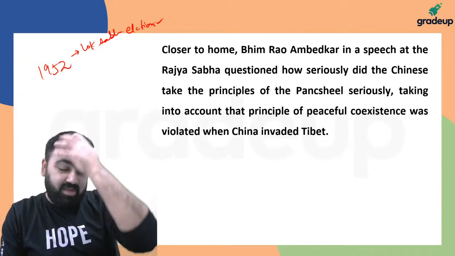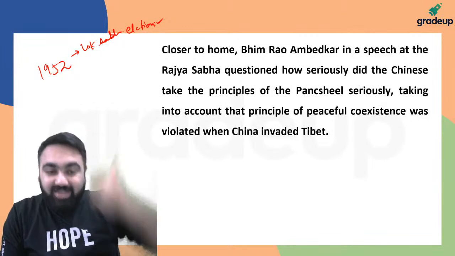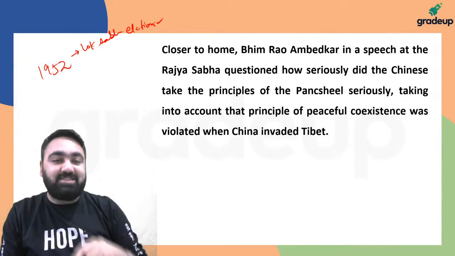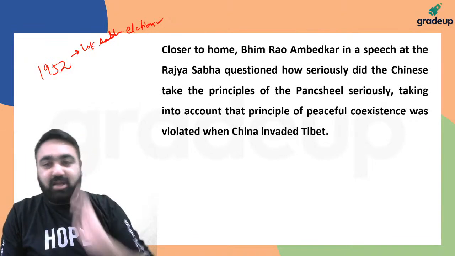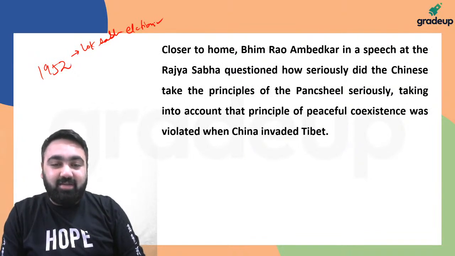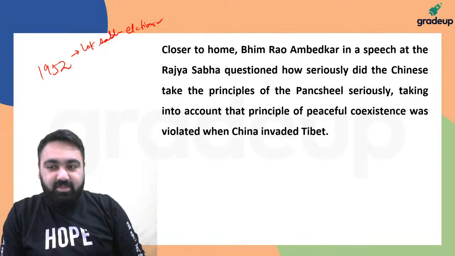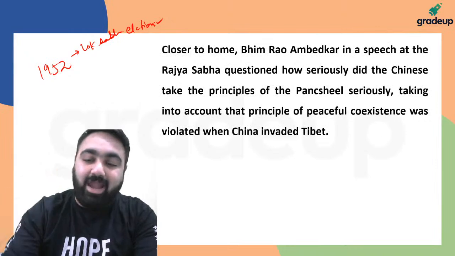Nehru was a big leader. Nehru went to Bombay and asked for votes for the Congress candidate. So B.R. Ambedkar actually lost the first election. So he was a Rajya Sabha member, not a Lok Sabha member. Dr. B.R. Ambedkar, who was a Rajya Sabha member, gave a famous speech in which he said that according to him, China never took the agreement seriously. China invaded Tibet, so China was the one who actually broke the agreement and not India.